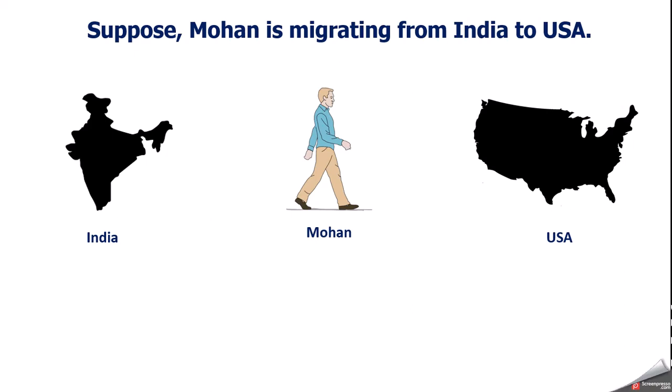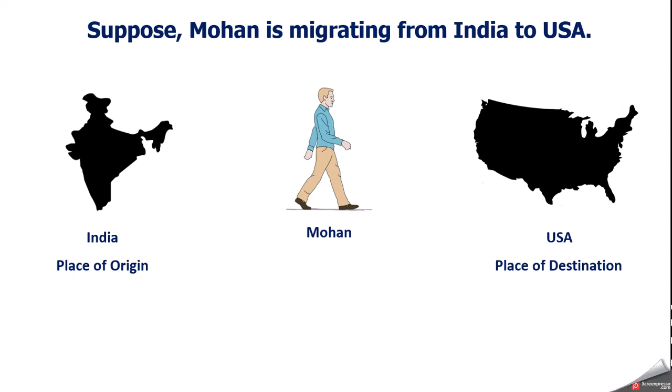See, there is one person called Mohan, and Mohan is migrating from India to USA. Generally, Indian youth, most of them prefer to go to USA, so I have taken that example. So Mohan is migrating from India to USA. Take this example.